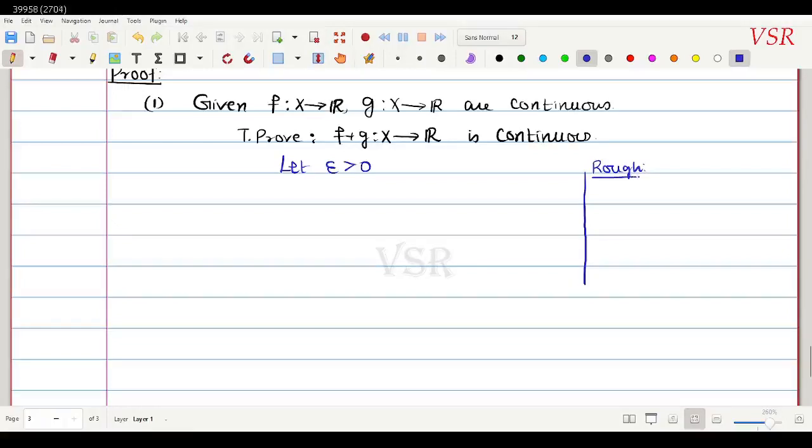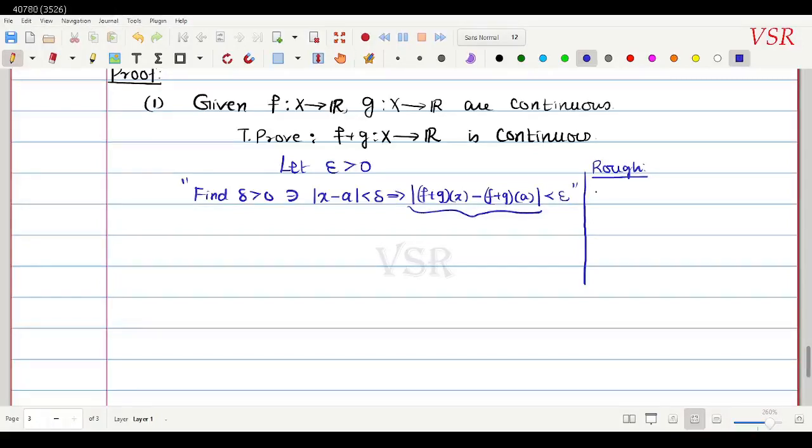நான் என்ன கண்டுபிடிக்கணும் அப்படின்னா இதுக்கு ஏத்த மாதிரியான ஒரு டெல்டா கண்டுபிடிக்கணும், such that, find delta positive such that whenever modulus of x minus a is less than delta, this would imply that modulus of (f plus g) of x minus (f plus g) of a must be less than epsilon. இது வேணுங்க. ஓகே, அப்போ ரஃப் கால்குலேஷன்ல மாடுலஸ் ஆஃப் f of x plus g of x minus f of a plus g of a.